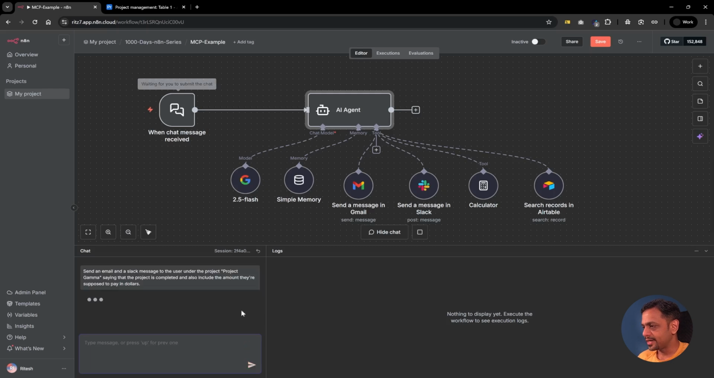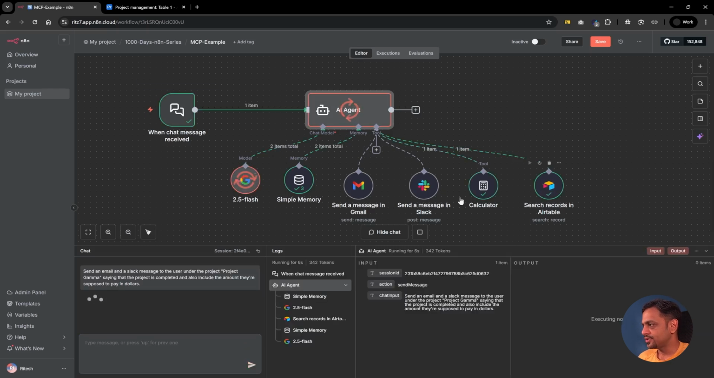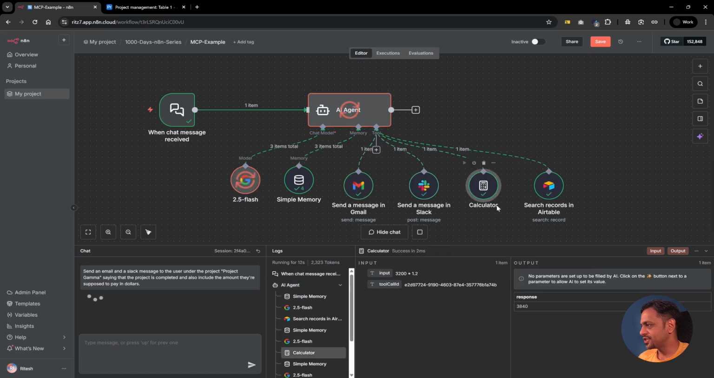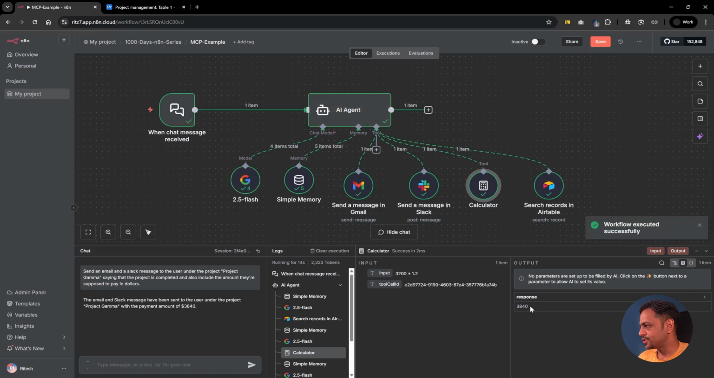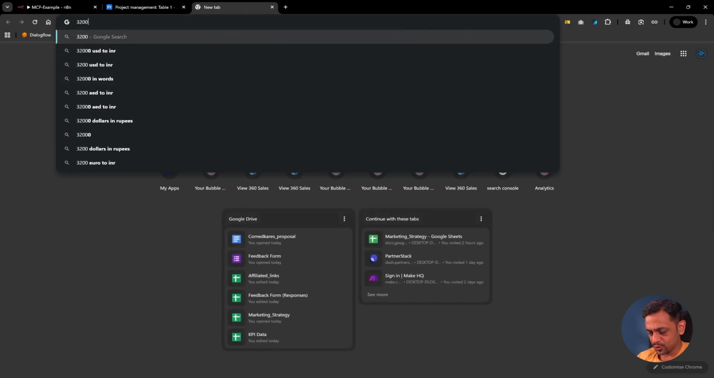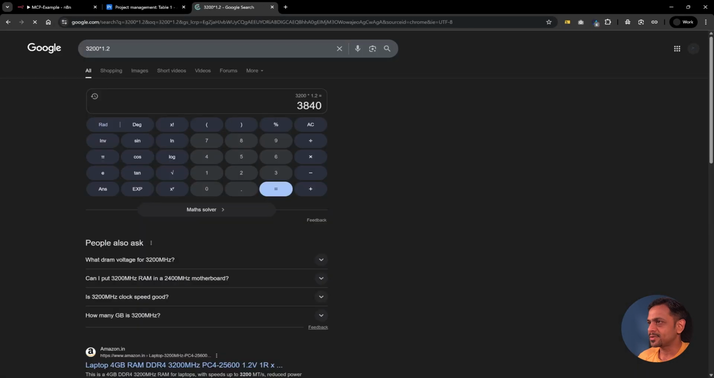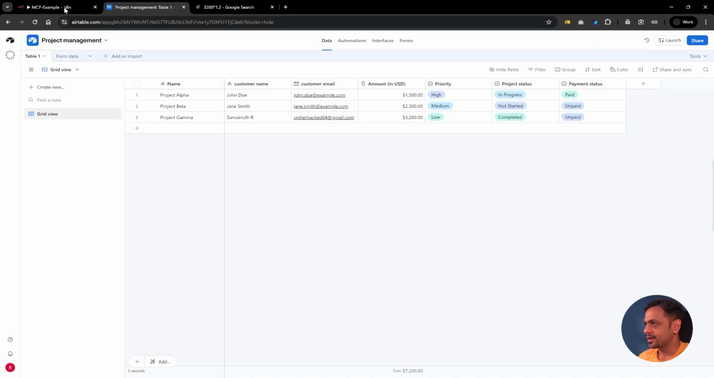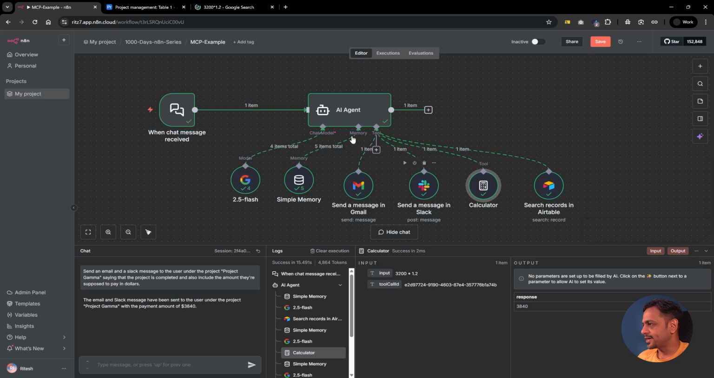So let me just hit enter. You can see here it has searched for the record. It has used simple memory. It has used the calculator. So let's quickly check here. It says 3840, and that was for Gamma. Gamma had 3200 as its original value, and 3200 times 1.2 is 3840. So that's exactly what it has done.